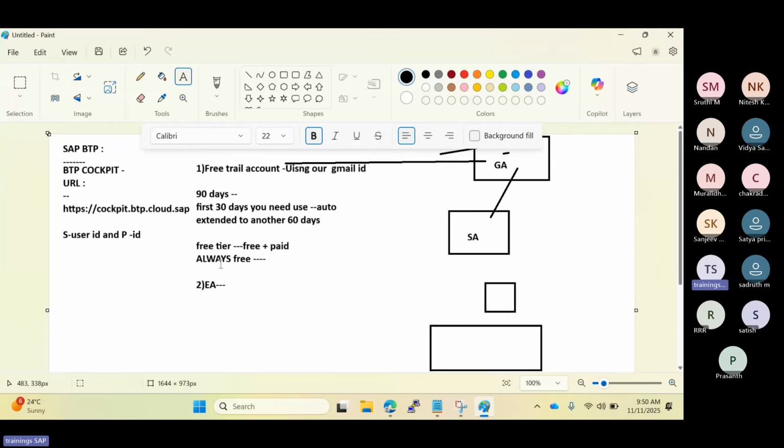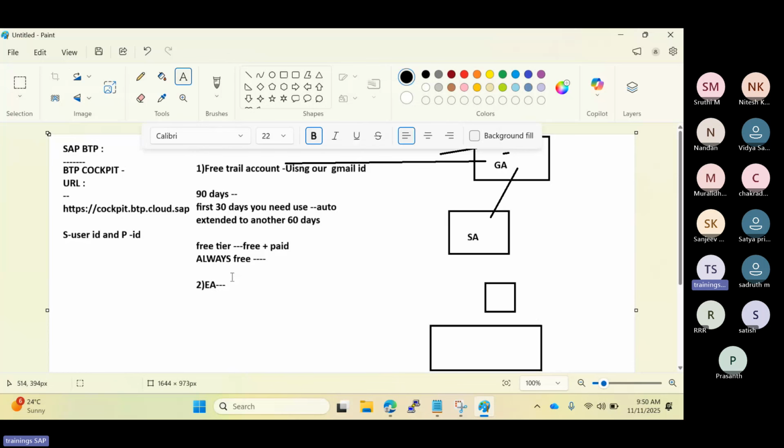So the limitations of the enterprise account, how to get the trial accounts, what the licensing models are with the best examples, what services come under the enterprise account, the regions concept, and the infrastructure providers and who will manage what. In BTP we also have some managed services. Some services will be managed by SAP, and some will be hosted on infrastructure providers like AWS, Azure. Which one do we have to choose? What is the structure? All those things will come slowly. All the basics will come, and the basics are very important here.